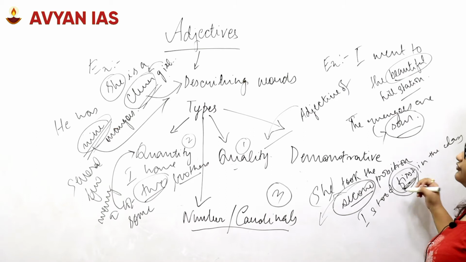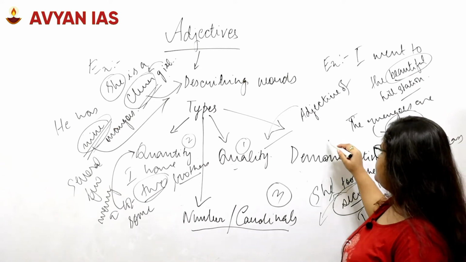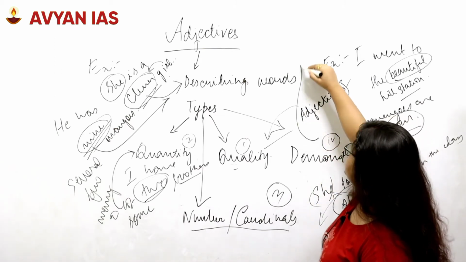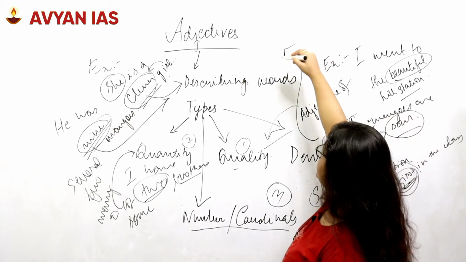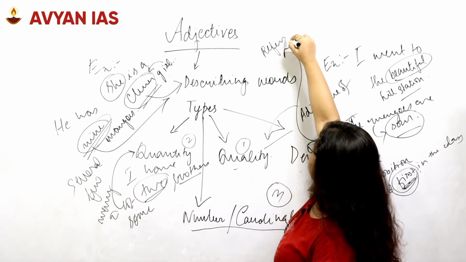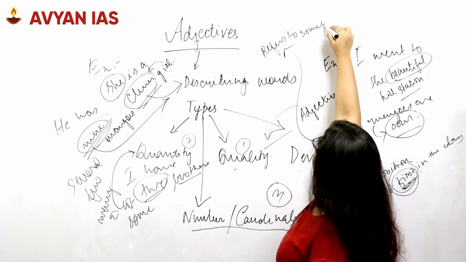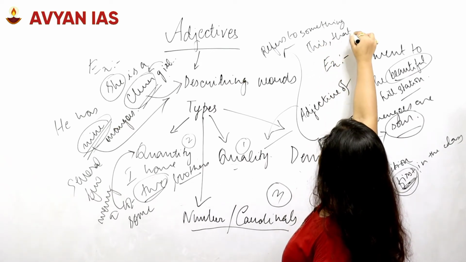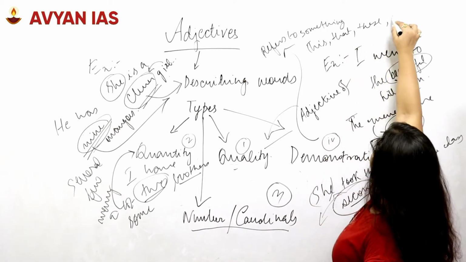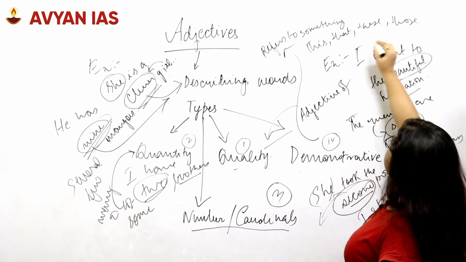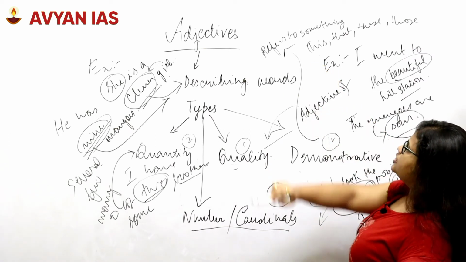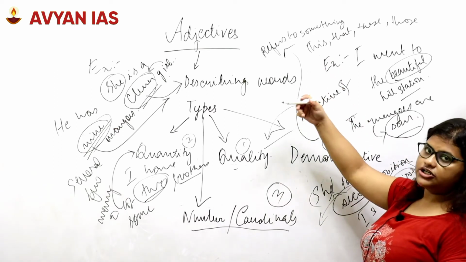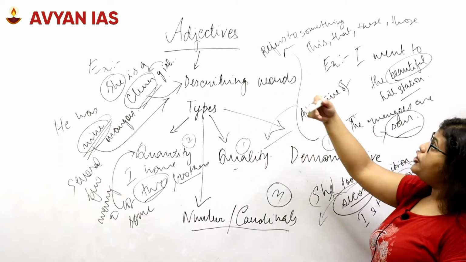The next type of adjective that we come towards is the demonstrative adjective. The demonstrative adjectives are words that demonstrate or refer to something. For example, this, that, these, those. We could say this is the girl who is my sister. When I use the word this, I am pointing towards somebody.